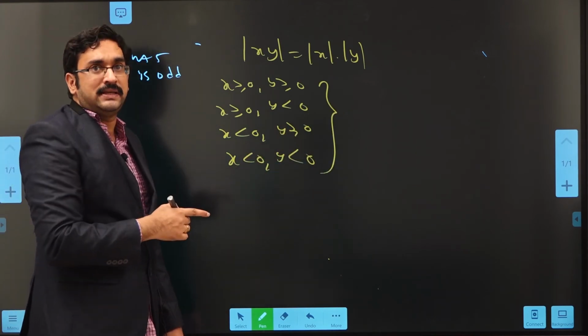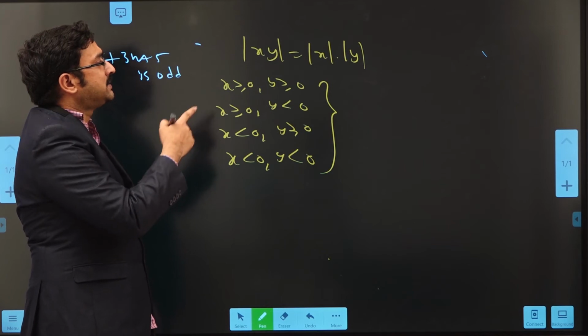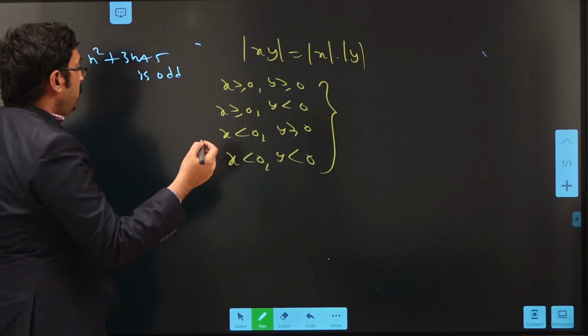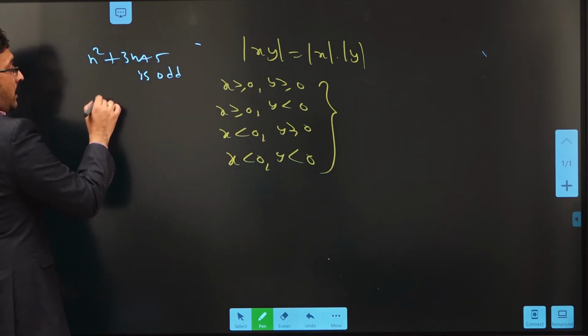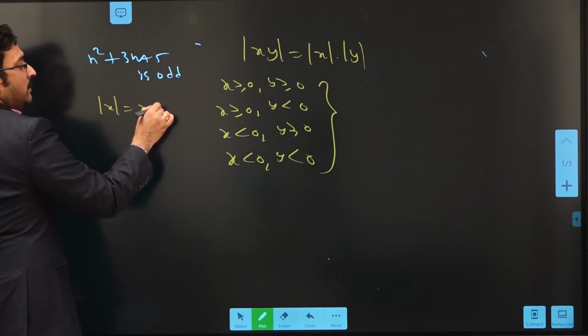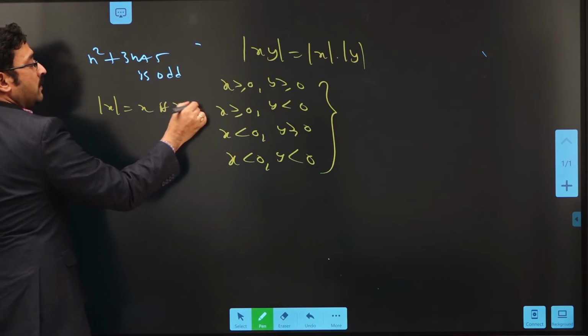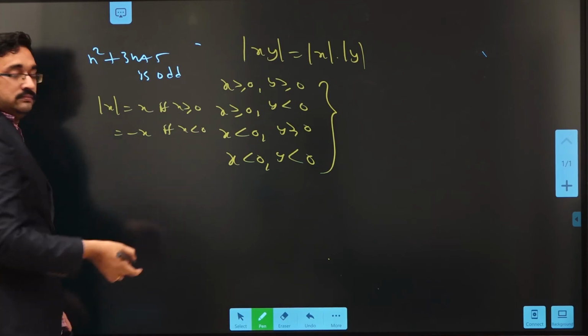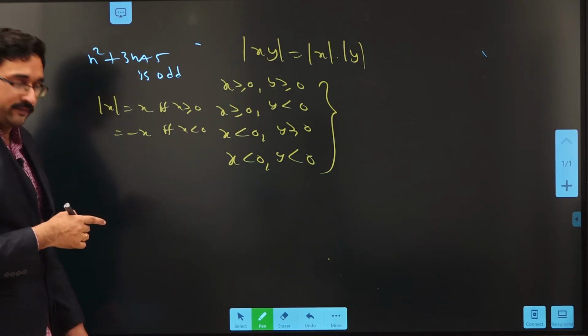For all these cases, we have to prove that modulus of xy equals mod x into mod y. We know the definition of mod x. Mod x will be x if x is positive, and equal to minus x if x is negative. That is the definition of modulus of x.